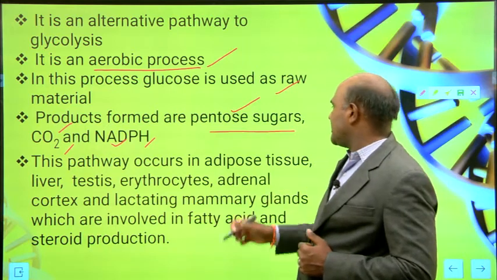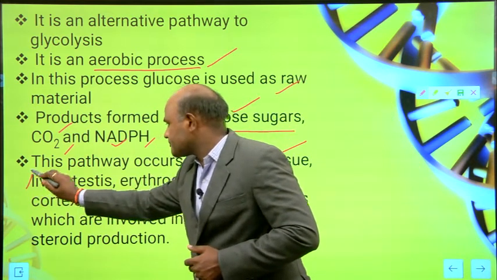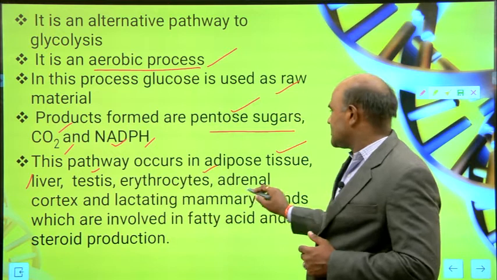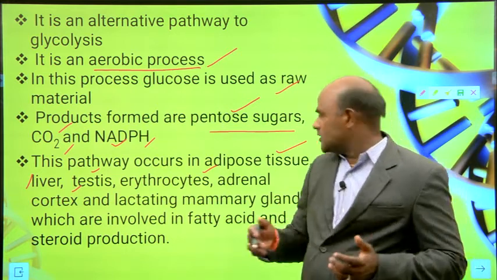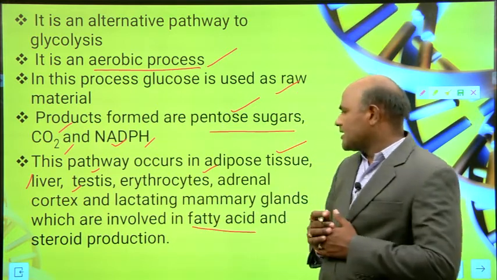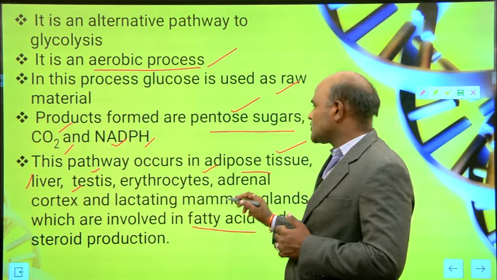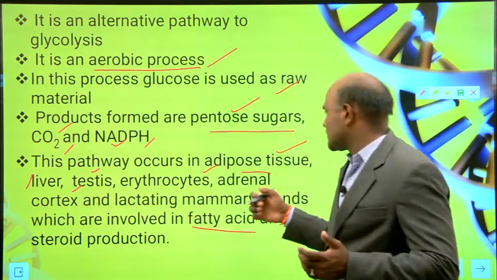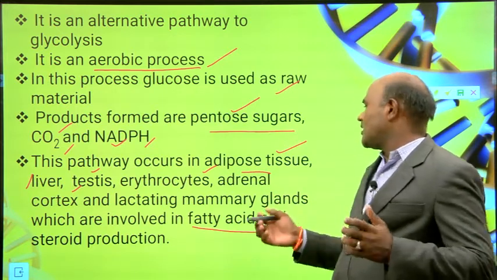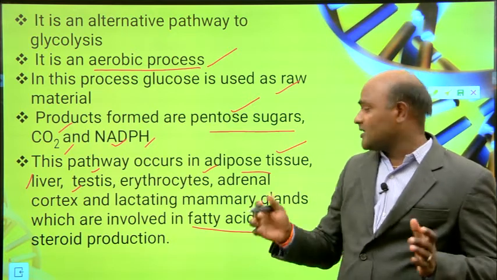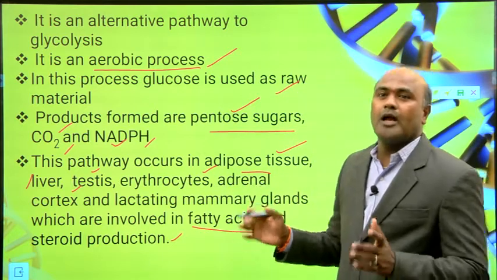This pathway occurs in adipose tissue, liver, testes, erythrocytes, adrenal cortex, and lactating mammary glands, which are involved in fatty acid biosynthesis and steroid production. It occurs mainly in adipose tissue.